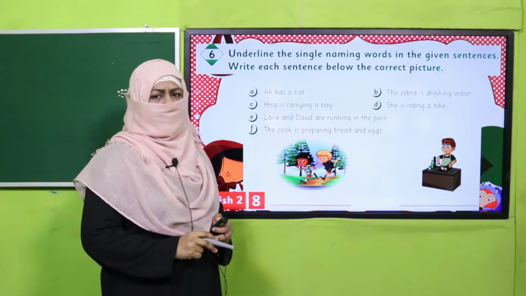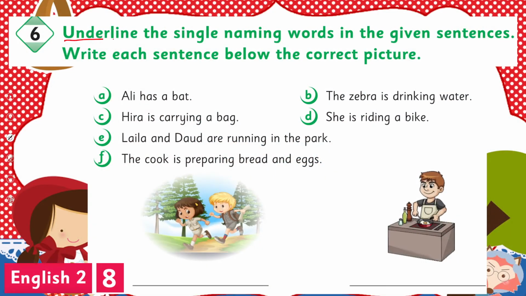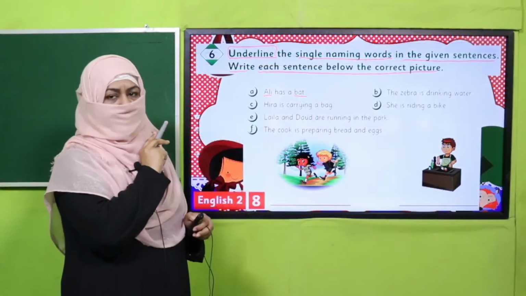So here we are. This is a very interesting activity given in your book. So we'll practice from here. What you are going to do? Underline the singular naming words in the given sentences. First, we'll underline the singular naming words and then we'll write each sentence below the correct picture. So first, underline the singular naming words. For example, it's here, Ali has a bat. Now, what is the singular naming word in it? Ali. Good. It's referring to one person. And bat, it is referring to one thing. So, Ali and bat, both are singular naming words. So, you will pause the video, underline all the singular naming words in these sentences.